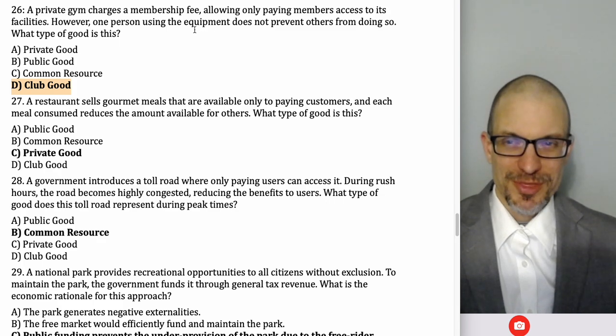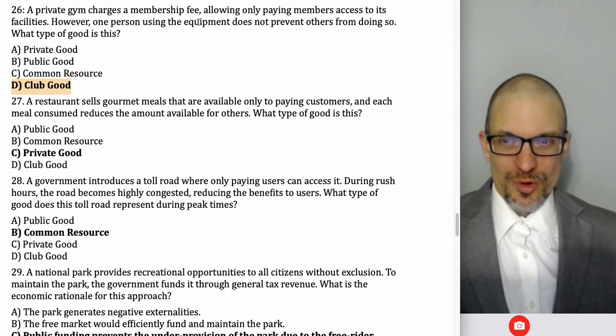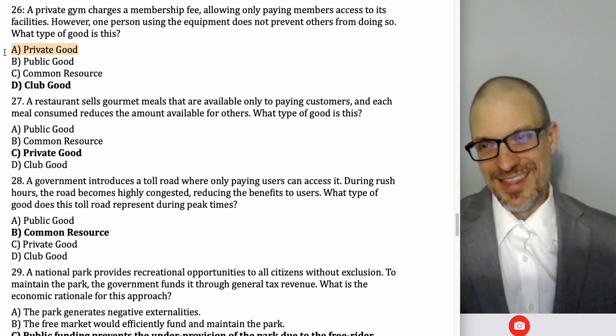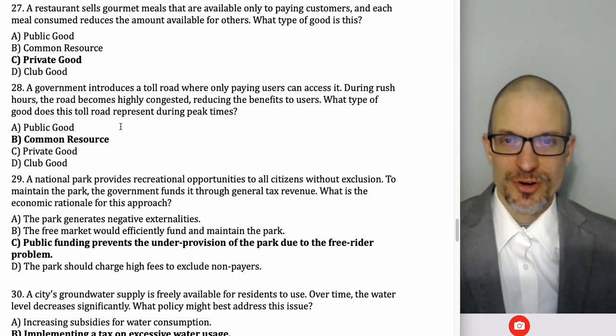Now, if it was the type of thing where we'd say only paying members can access it and only one person can use the equipment at a time, and we made that part salient, then the best answer would be a private good. Restaurant sells gourmet meals that are only available to paying customers. Each meal consumed reduces the amount for everyone. What type of good is this? That's a private good.